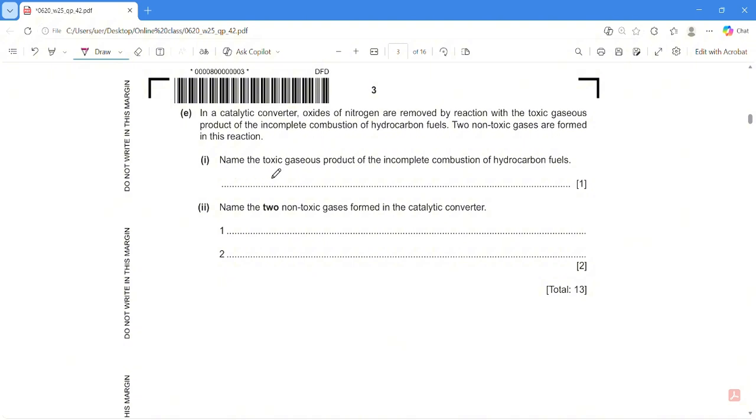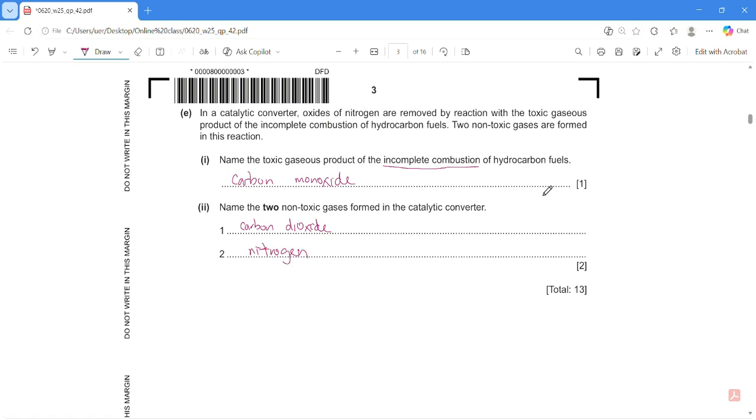Okay, question E, in a catalytic converter, blah blah blah. Name the toxic gases product of incomplete combustion. Okay, students, every time if you see incomplete combustions, it will produce carbon monoxide. Okay. E2, name 2 non-toxic gas formed in catalytic converter. So it will convert carbon monoxide into carbon dioxide. Okay, and the nitrogen oxide will convert into nitrogen.